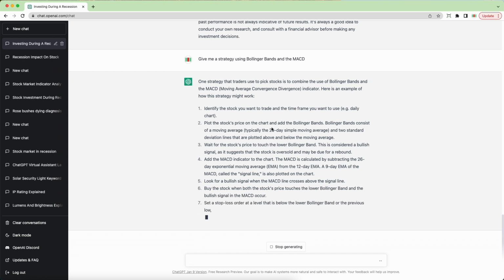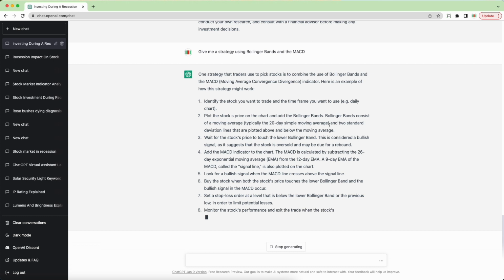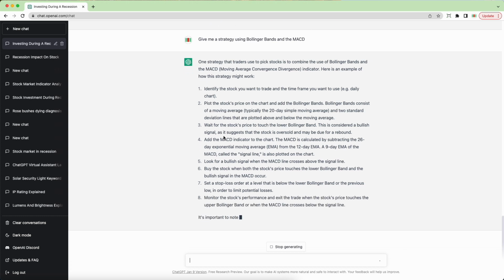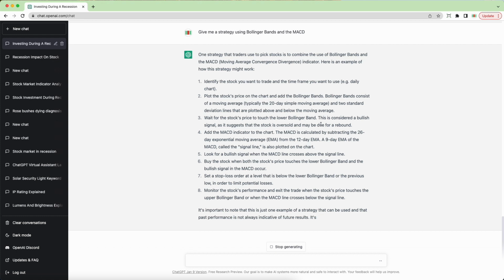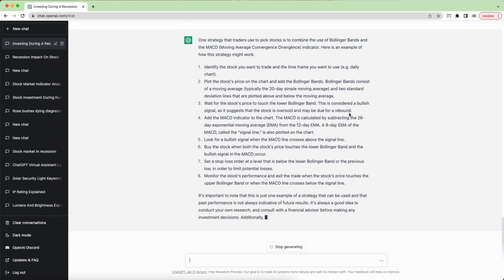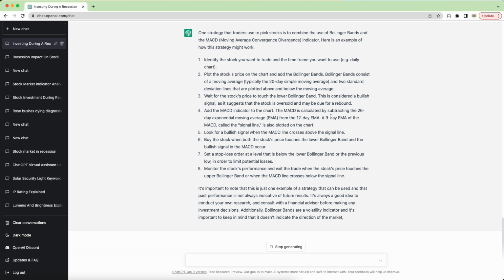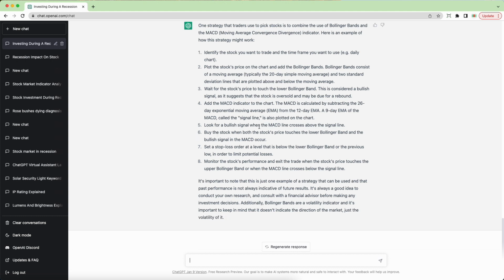Step 2, plot the stock's price on a chart and add the Bollinger Bands. Wait for the stock's price to touch the lower Bollinger Band, which is considered a bullish signal. Add the MACD to the chart. Look for a bullish signal when the MACD line crosses above the signal line. And then specifically, buy the stock when both the stock's price touches the lower Bollinger Band, right, so that's the first indicator, and the second indicator is the bullish signal in the MACD. That's perfect. So I can do this, right?